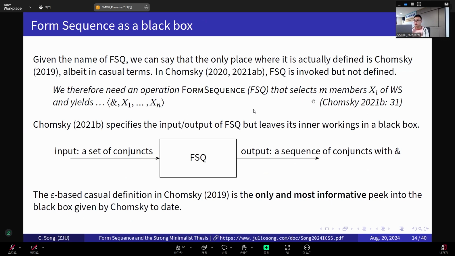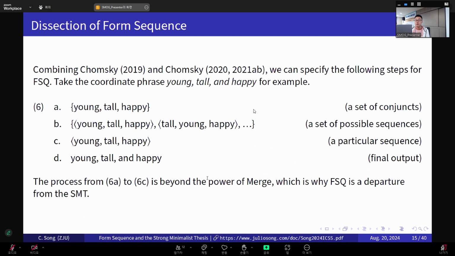So from this quote from 2021, we see what input a form sequence takes, we see what its output is, but we don't really know how the input is converted into the output. Right? So that's why I say the epsilon-based casual definition in Chomsky 2019 is the only and also most informative peek into this black box, or this white box here, given by Chomsky, in his public lectures at least.